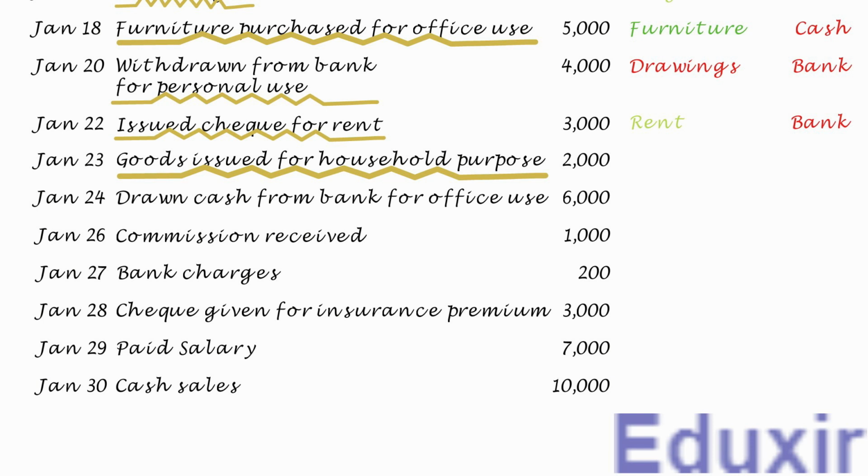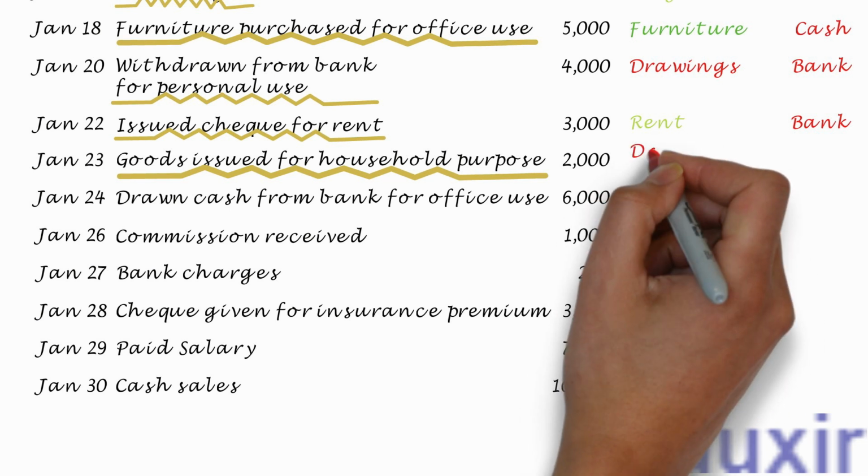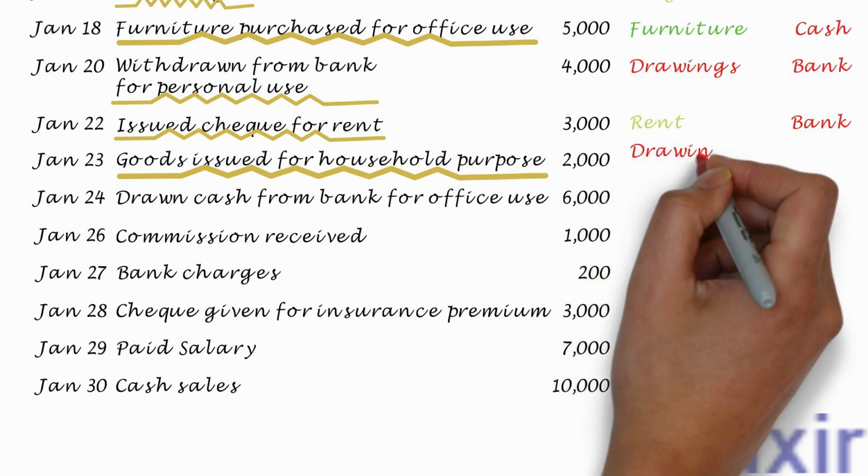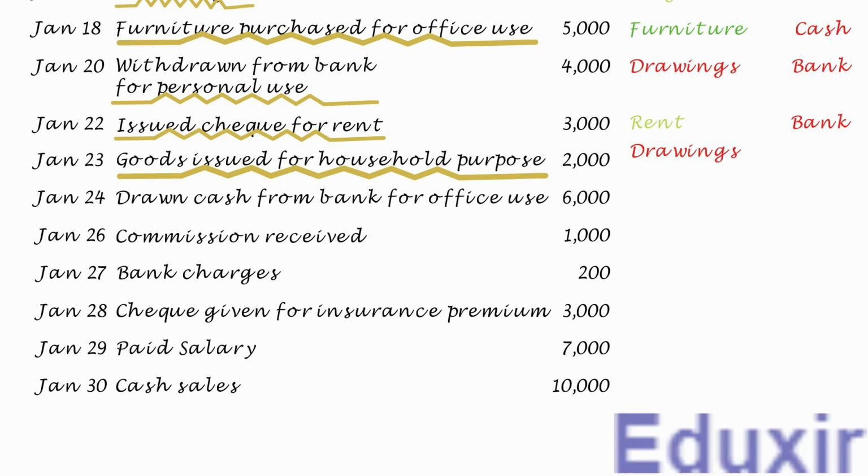So, in this transaction, as the owner has withdrawn 2000 rupees worth of goods, it reduces the owner's equity or capital. The rule to record any decrease in the capital is to debit the corresponding capital account. In this case, the drawings account should be debited, not the capital account. At the same time, as the owner has withdrawn the goods, usually we will credit the stock account. However, as we do not have the stock of goods, let us assume the goods are taken by the owner from the purchased goods. So, in this transaction, the purchases are reduced. As you know, the purchases are revenue expenses.